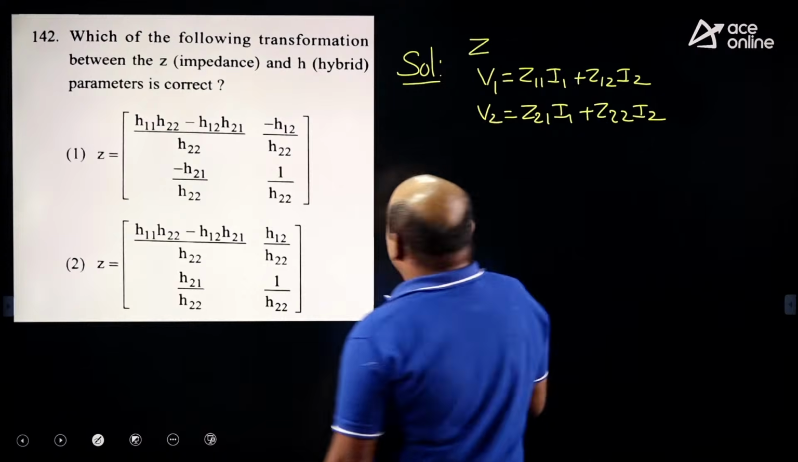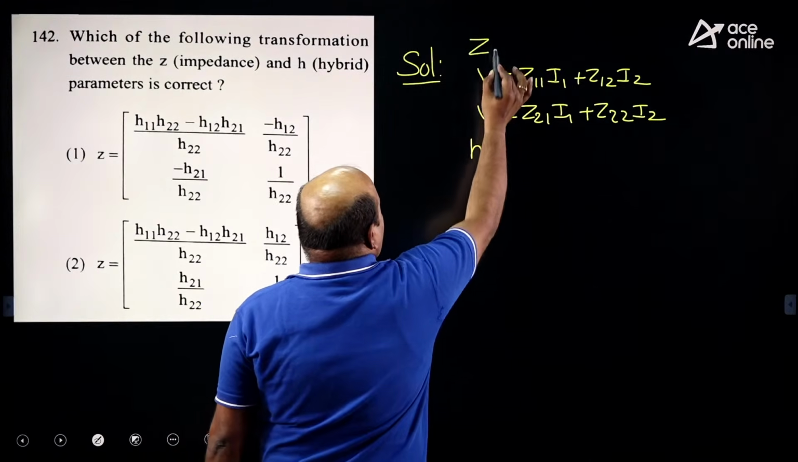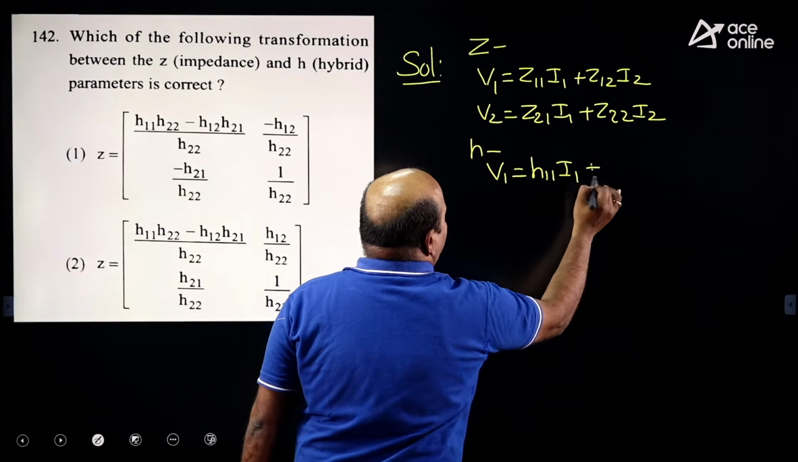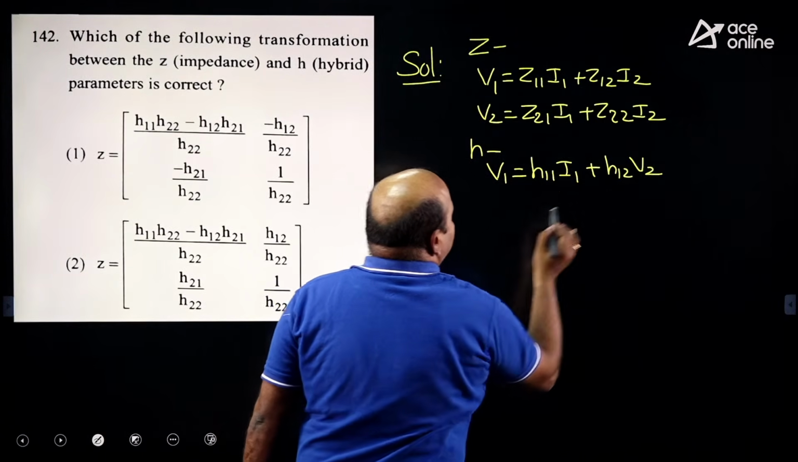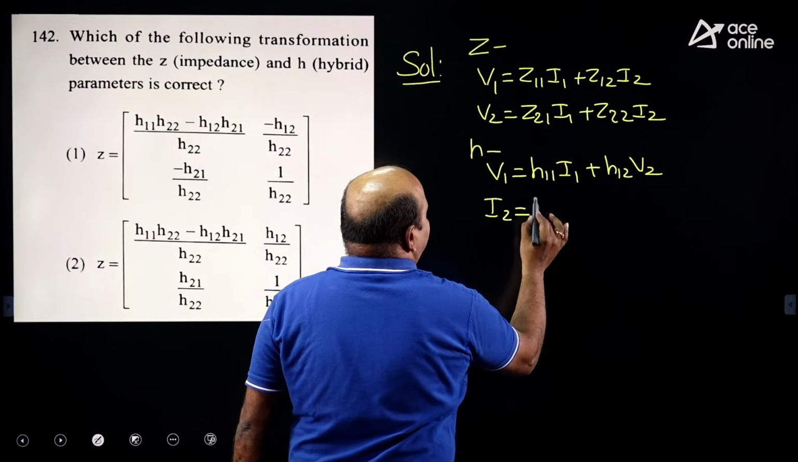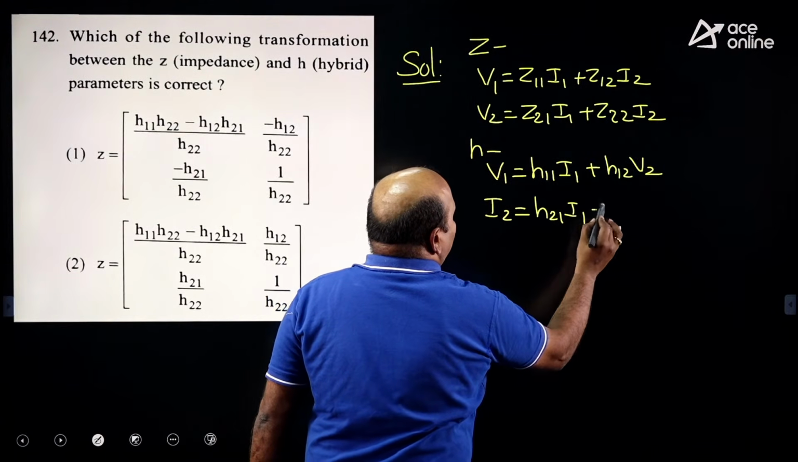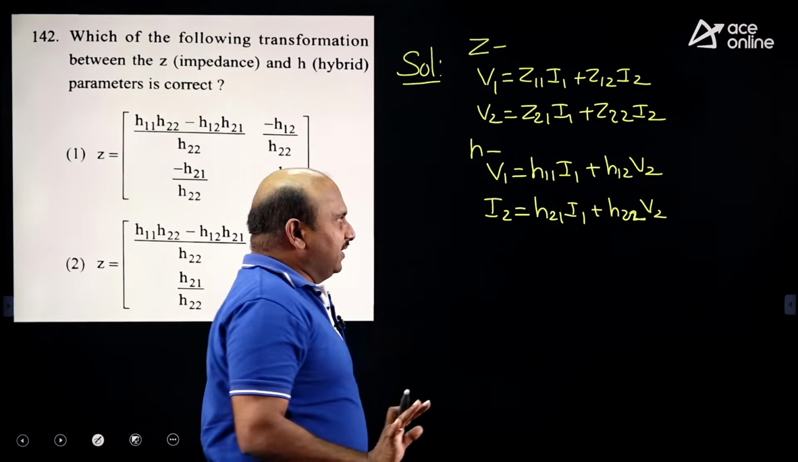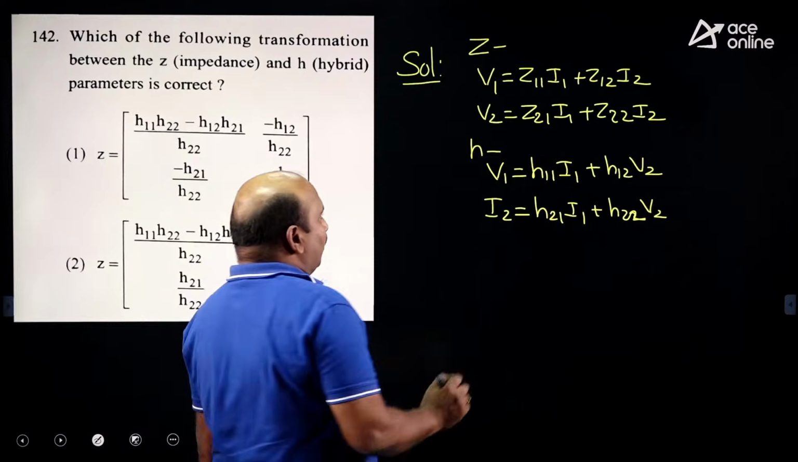Now list out the hybrid parameters, the H parameters. V1 is equal to H11 I1 plus H12 V2, because V1 and I2 are the dependent variables. I1 and V2 are the independent variables under hybrid parameters. This is very simple here. Only one value you have to consider.